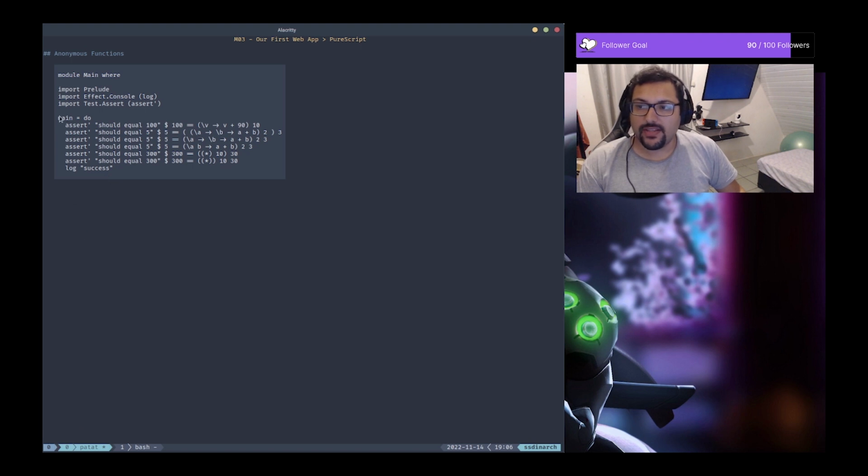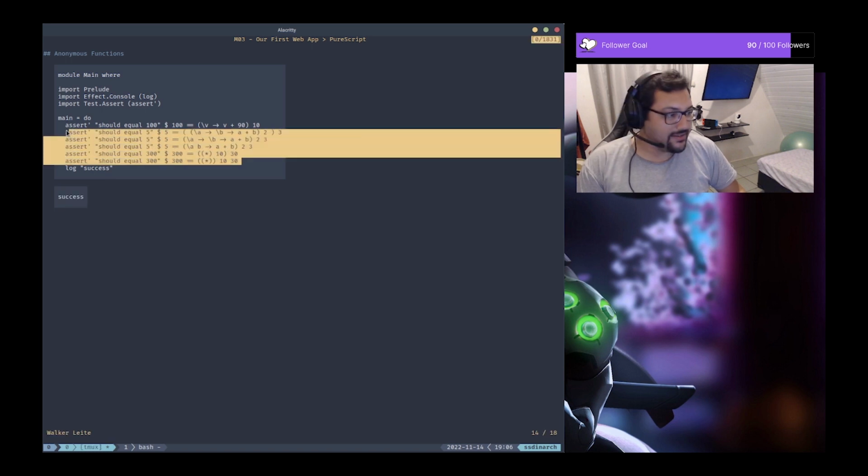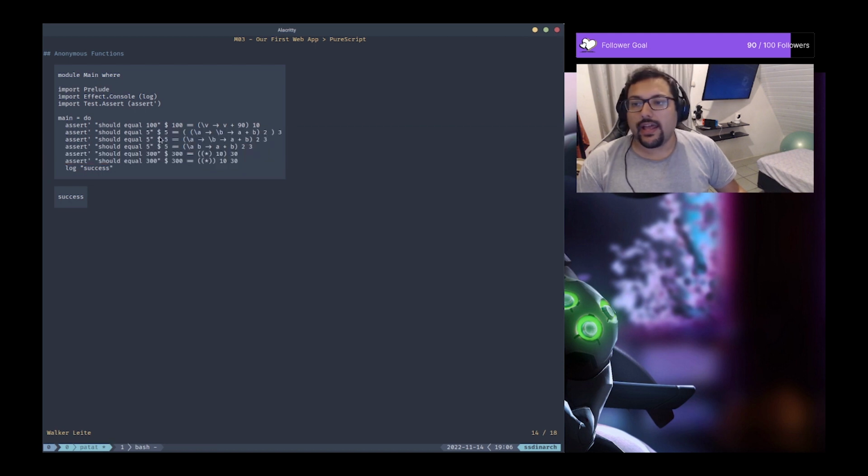Let me first evaluate this code. We have log success here as before, so I want to show you that all those evaluations are working, okay? We don't have any runtime exception, and all those evaluations return true, because we don't have any error logged here, so we don't have any runtime error throwing those messages.